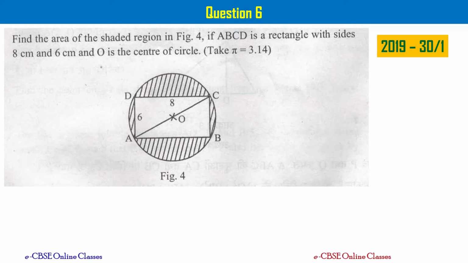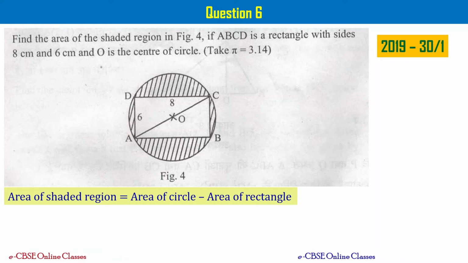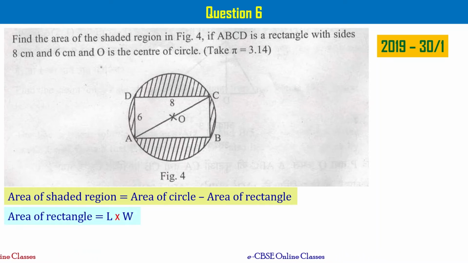I'm not going to solve this problem. This is almost similar to what we have solved just now, right? But I'll give you few hints such that you can solve this problem. Area of shaded region is area of circle minus area of rectangle, right? And we know area of rectangle is defined as length times width, right?